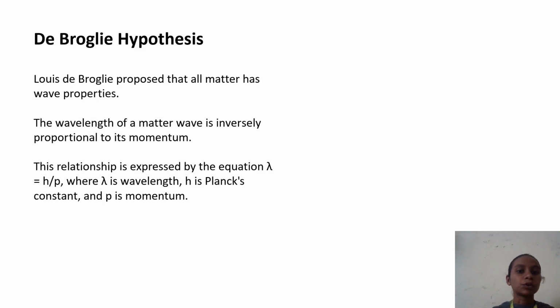De Broglie's hypothesis. Louis de Broglie proposed that all matter has wave properties. The wavelength of the matter wave is inversely proportional to the momentum. This relation is expressed by the equation lambda equals h by p, where lambda is the wavelength, h is Planck's constant, and p is the momentum. Also, p equals m into v, where m is the mass and v is the velocity.